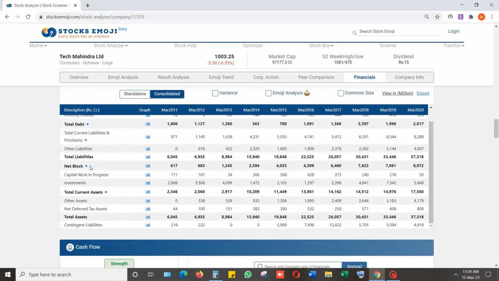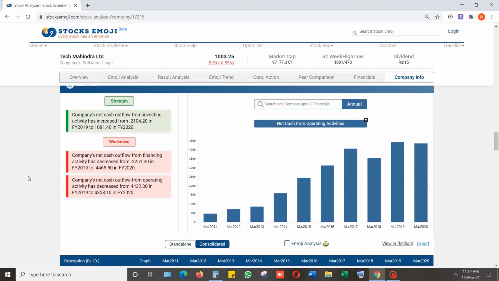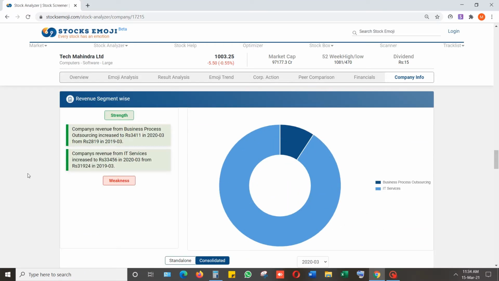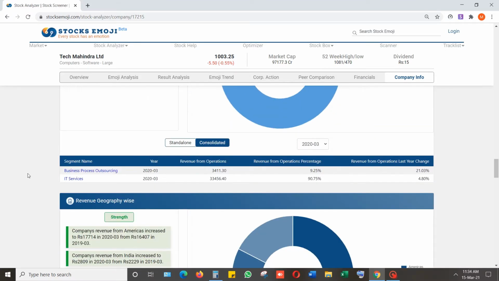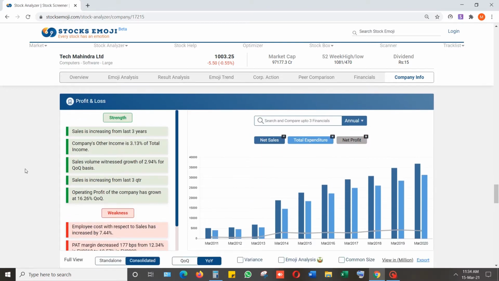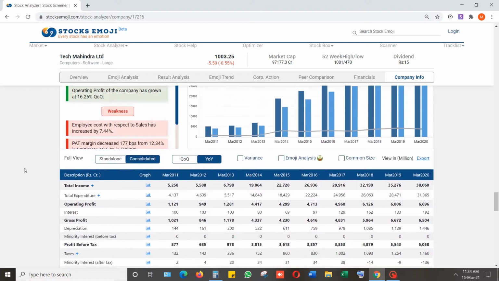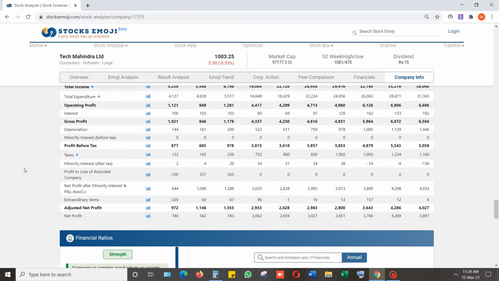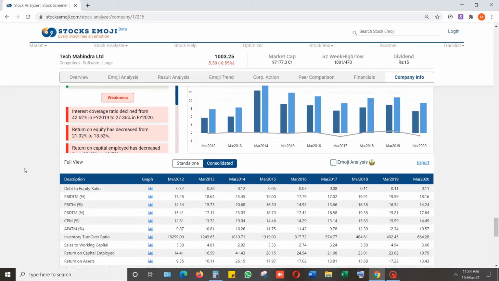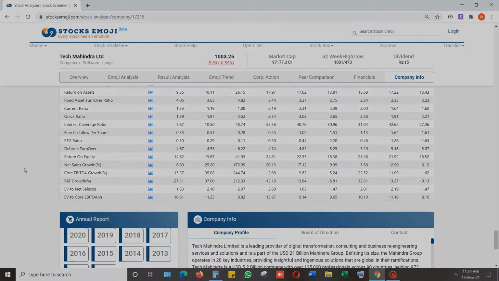We have provided 10 years of balance sheet, P&L data, cash flow data, ratio data and also revenue generated product wise and geography wise with trend analysis, and also one can see this data in graphical form and compare the same with other parameters as well. General information about a company along with current and past annual reports is also provided so that one can know the company inside out.